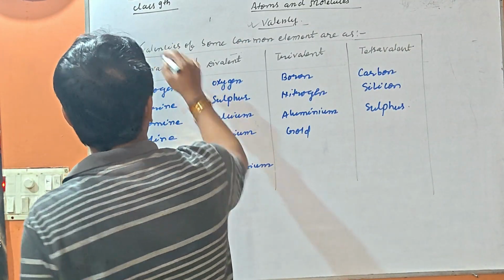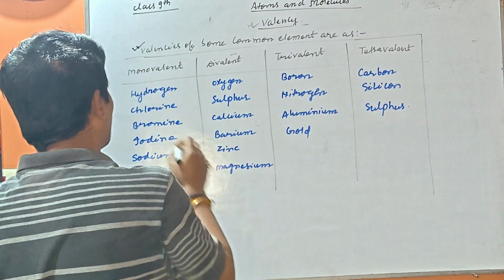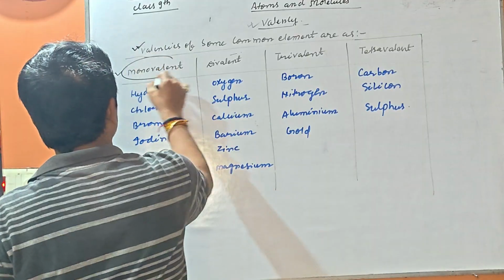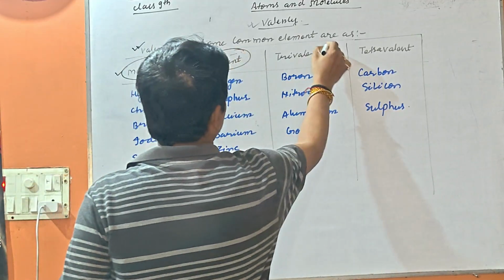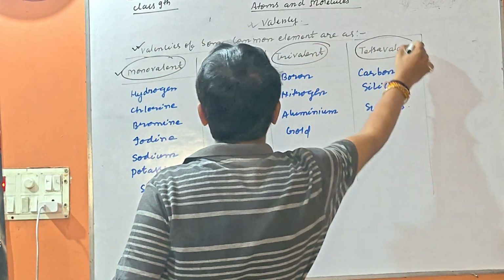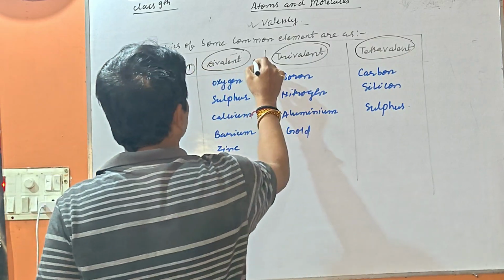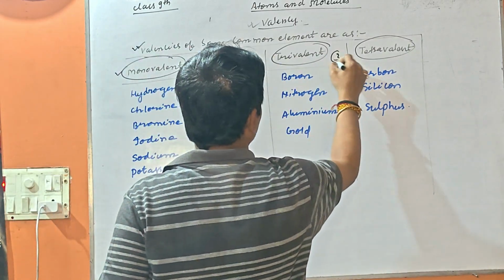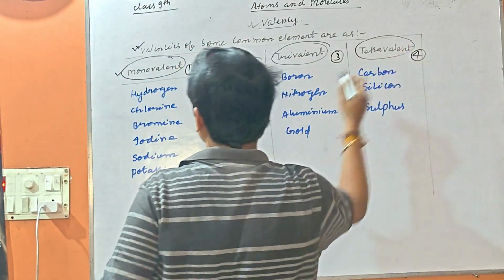So the valencies of some common elements are as follows. Monovalent, divalent, trivalent, tetravalent: one atom, two atoms, three atoms and four atoms. Valency 1 is called monovalent, valency 2 is divalent, valency 3 is trivalent and valency 4 is tetravalent.